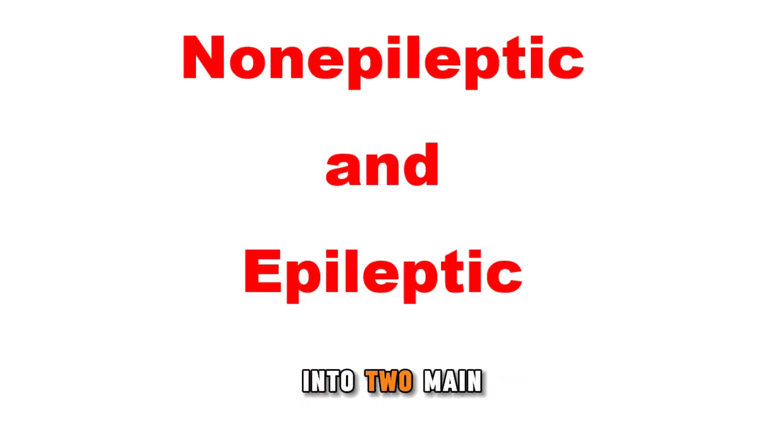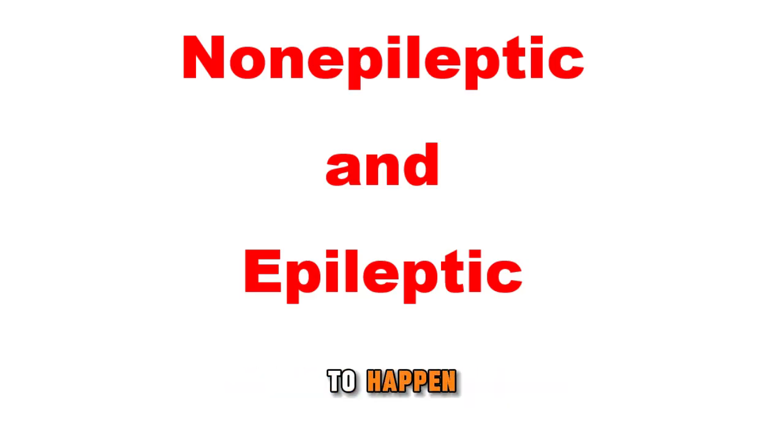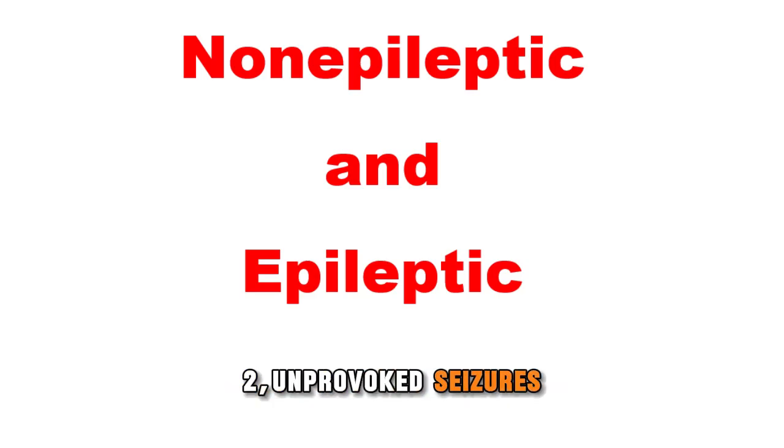Seizure causes fall into two main categories depending on why they happen. 1. Provoked seizures, or non-epileptic. A trigger, which could be a temporary condition or certain circumstances, causes seizure symptoms to happen. 2. Unprovoked seizures, or epileptic. Seizures happen spontaneously. They may happen often. These seizures are the primary symptom of epilepsy.